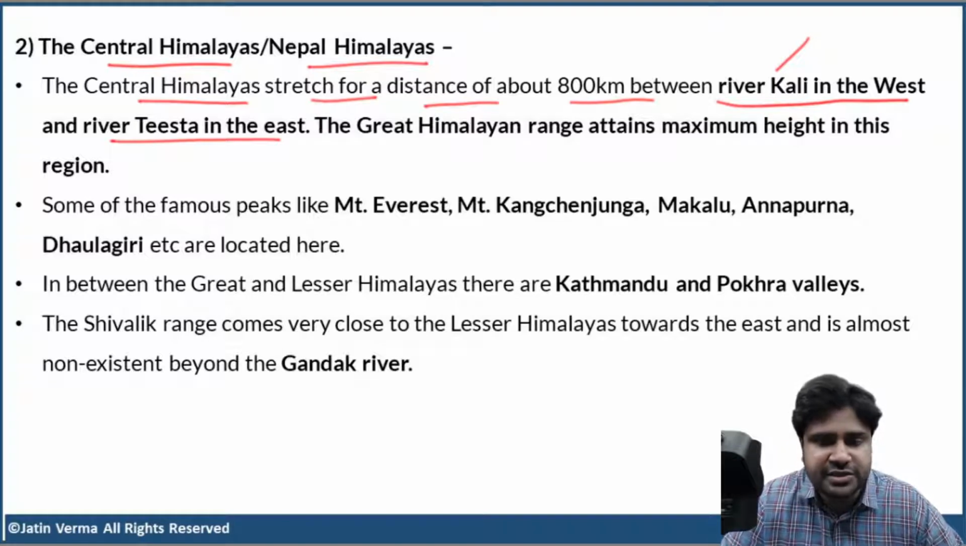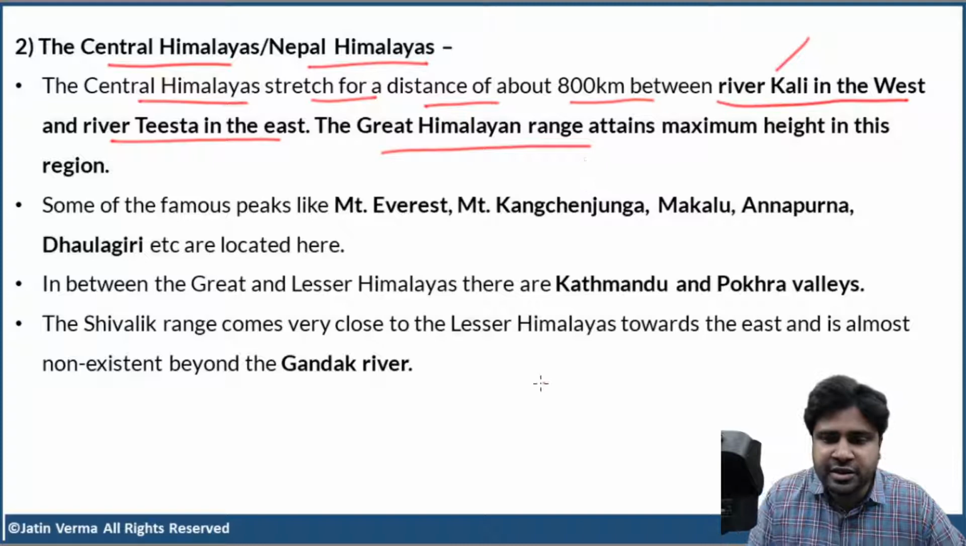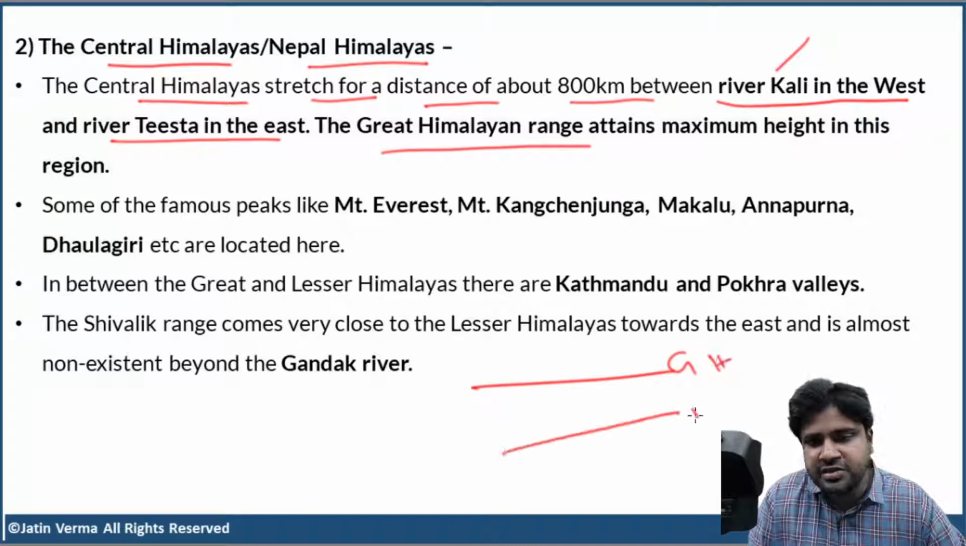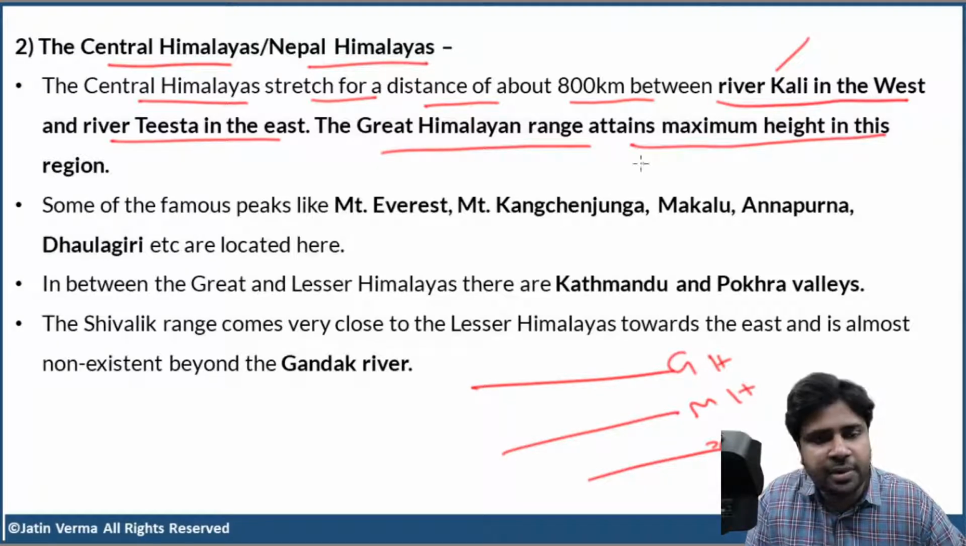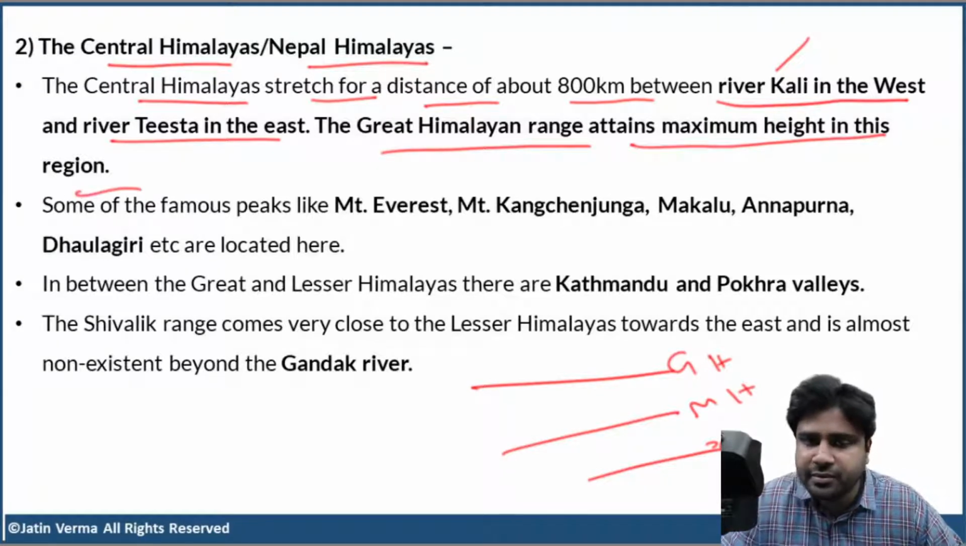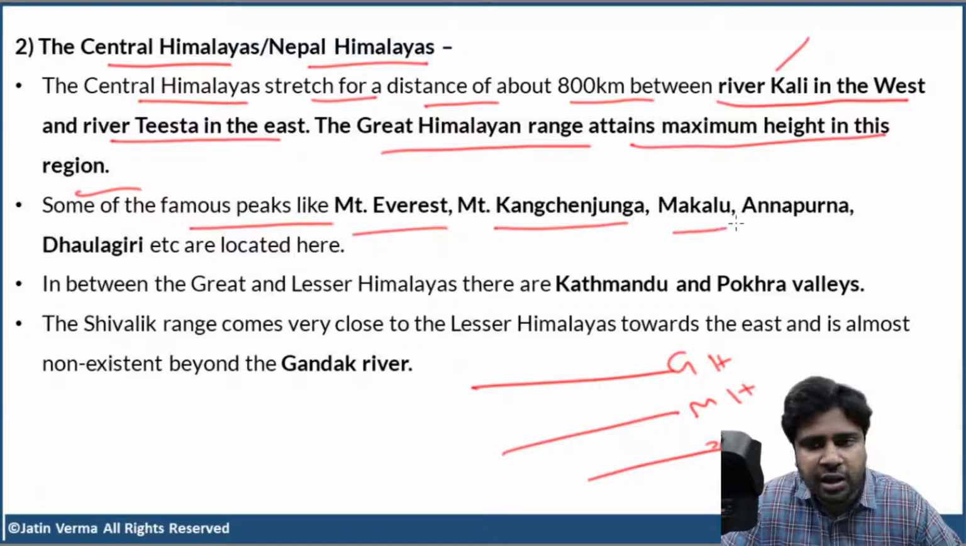Now, the Great Himalayan Range, that means the outermost, Great Himalayas, Middle Himalayas, and Shivaliks. So, the Great Himalayan Range attains the maximum height in this region. Okay? So, some of the most famous mountains like Mount Everest, Mount Kanchenjunga, Makalu, Annapurna, Dhaulagiri are all located here as part of the Great Himalayan Range.